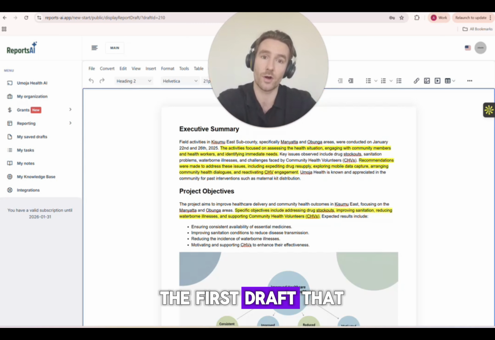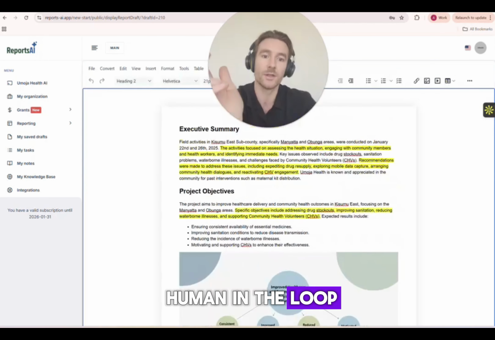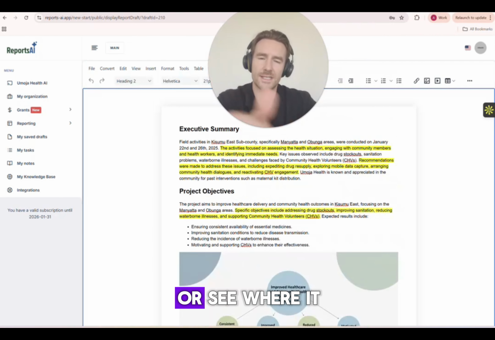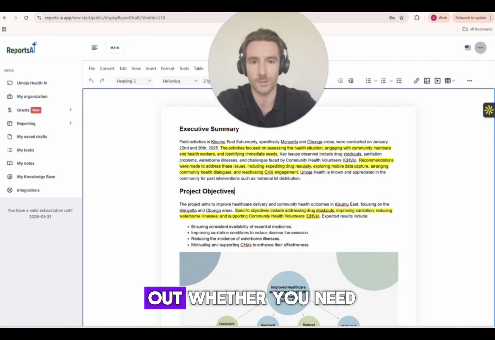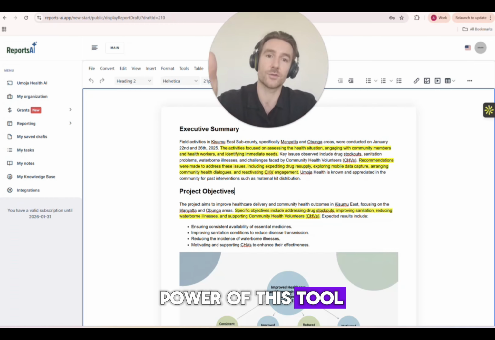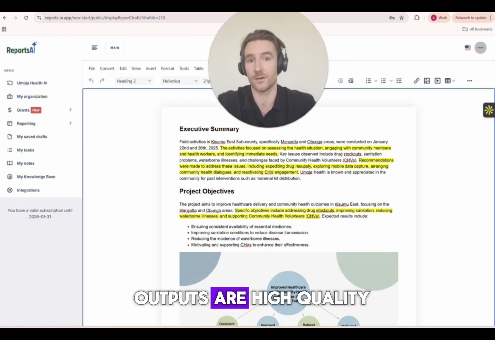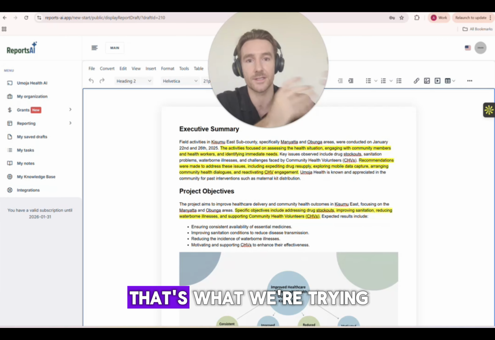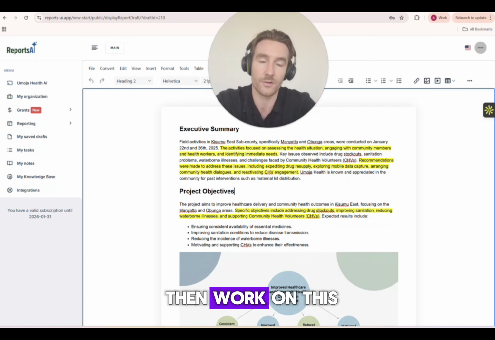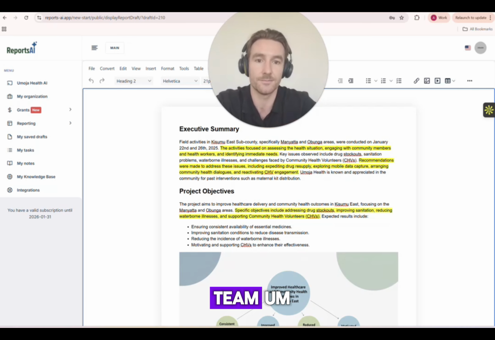This is the first draft that it produces. We still need the human in the loop, the expert, to look over this and assess whether these assumptions are true, or see where it needs more data, and then work out whether you need to add more data. That's really the power of this tool in ensuring that the outputs are high quality and trustworthy. That's what we're trying to emphasize. And then you're going to work on this first draft as a team.